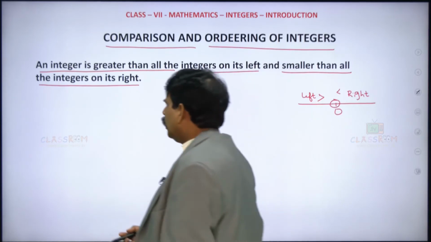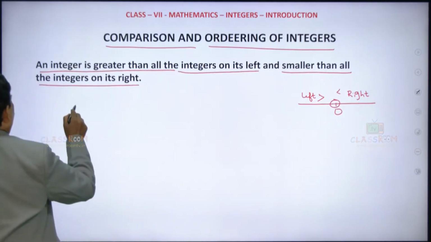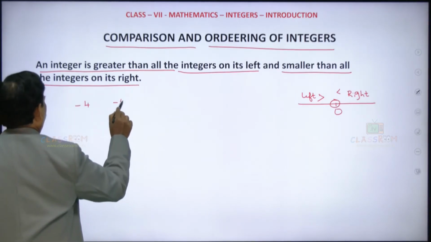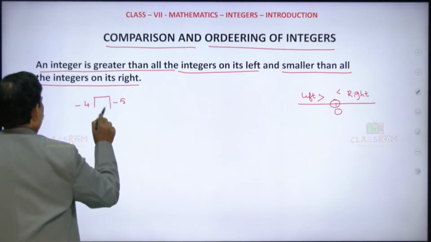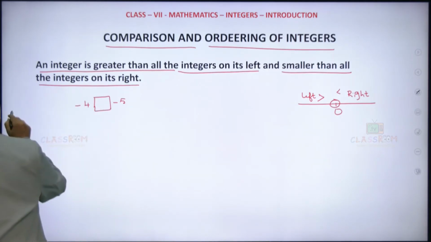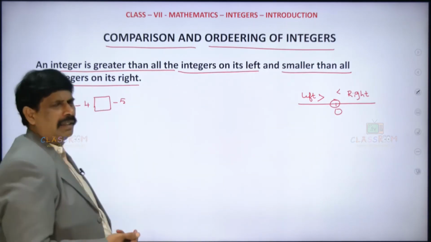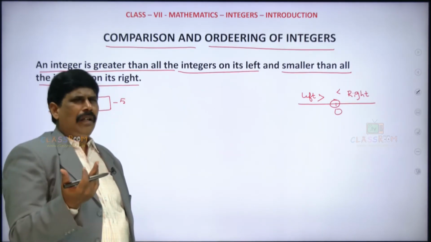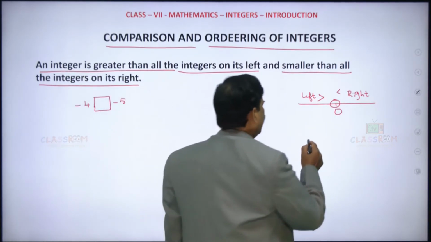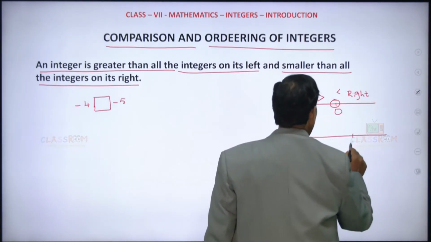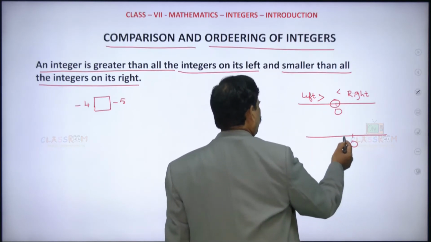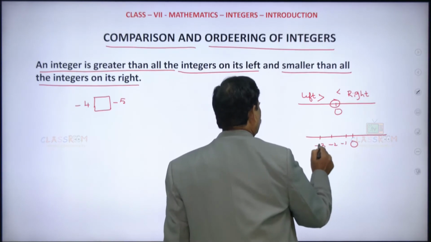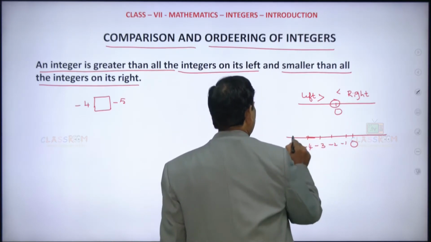Say for example, there is given here -4, -5. So let us compare this, which one is bigger and which one is smaller. So if we represent them on the number line, 0 is here, -1, -2, -3, -4, and here the -5 will come.